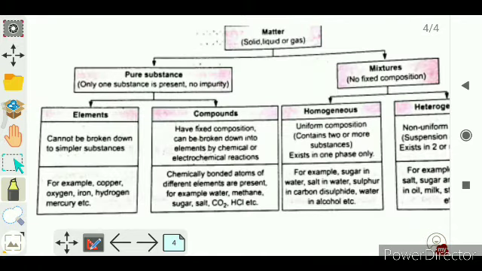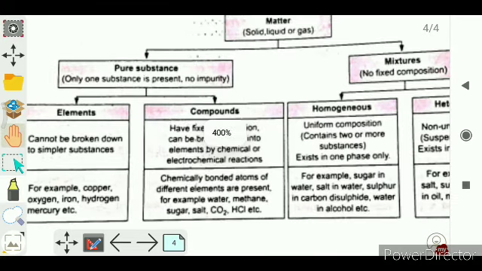Now in general we can summarize that matter can be classified into two categories on the basis of purity: pure substances and impure substances.